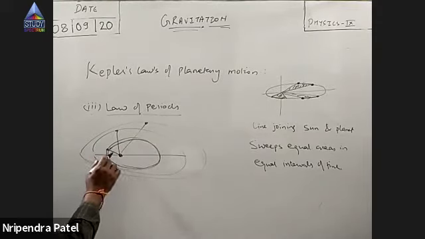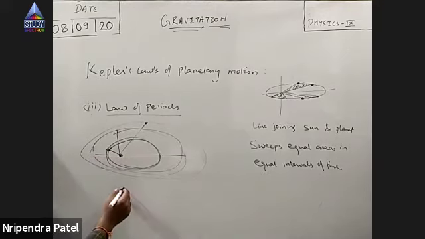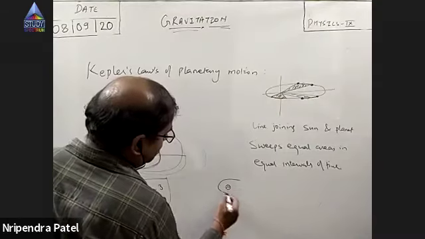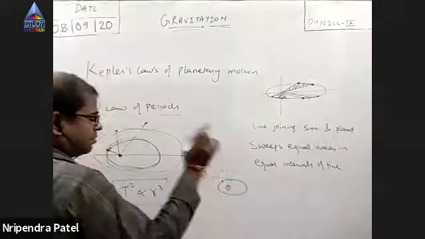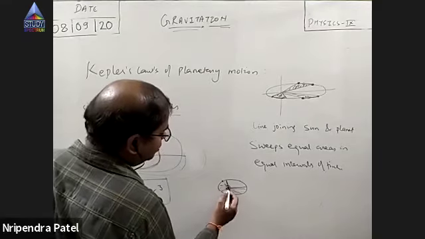Okay. So the law of equal areas: what does it say? The line joining the planet with the sun sweeps equal areas in equal intervals of time. Clear? Okay. Now, the third one, the law of periods.